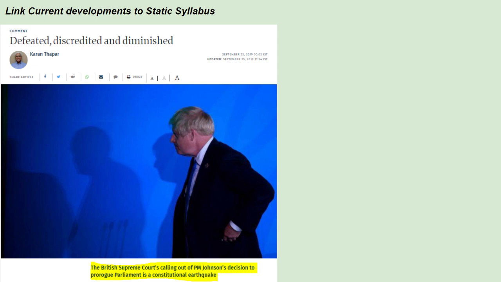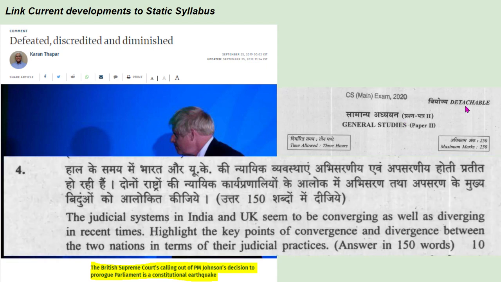So this news was covered across all the major newspapers. But the thing is, knowing this news itself does not suffice, because we have to establish a connection with this news to the static syllabus. As we can see, UPSC's question in the 2020 mains directly connected it with the comparison of constitution between both the countries, and specifically the judiciary's part.